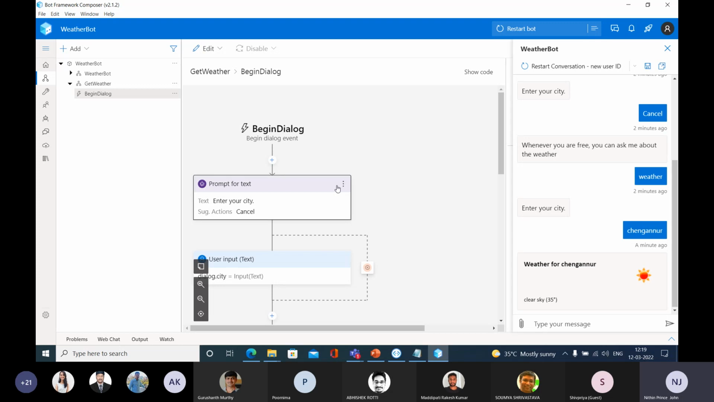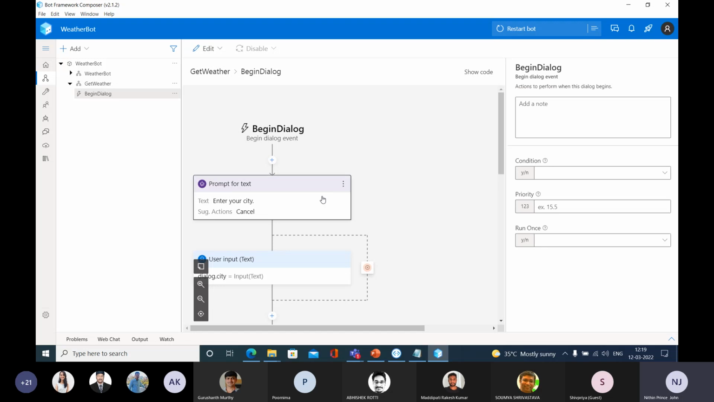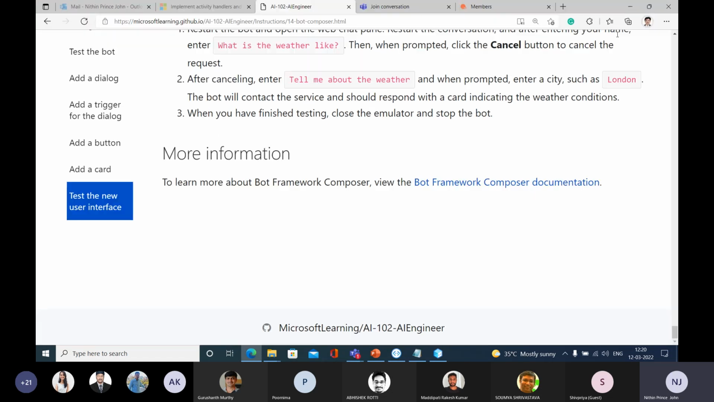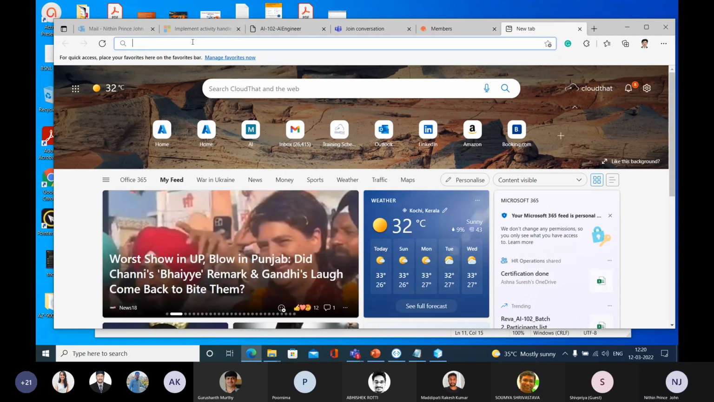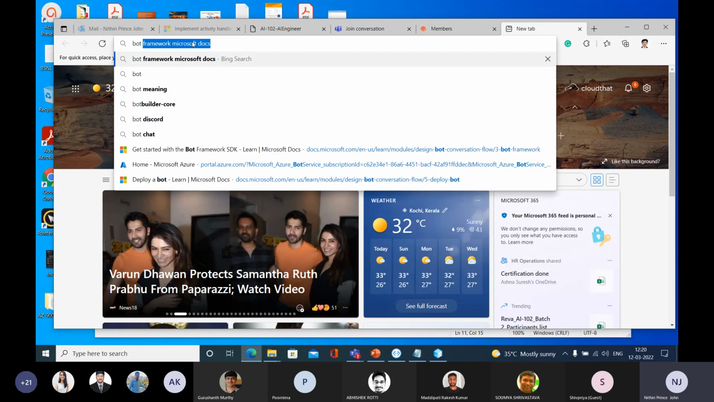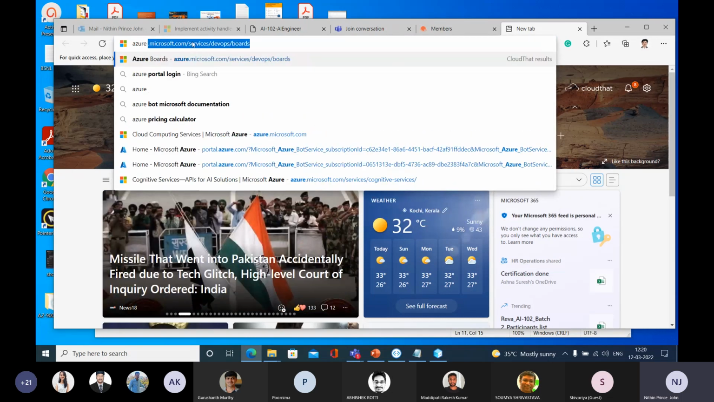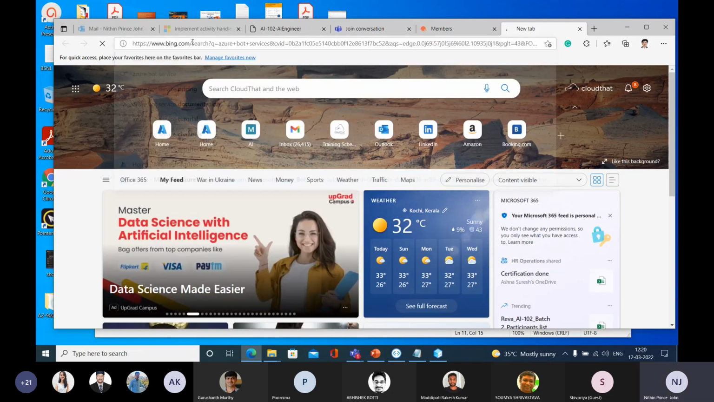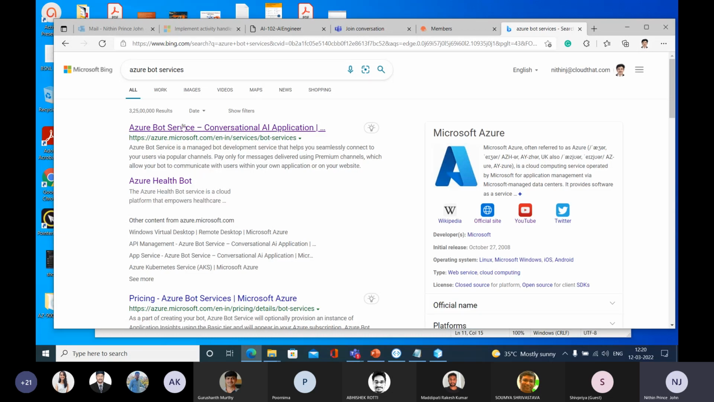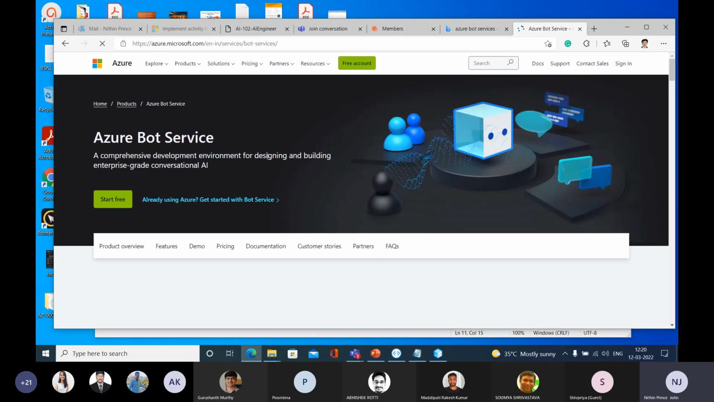Now you are able to develop this bot. Let me close this one. Here you learned about how to connect different dialogs. If you need to know more about this, I will give you one suggestion. When you're free, you can type Azure Bot Service, and you're going to get this link. I will share this link with you.